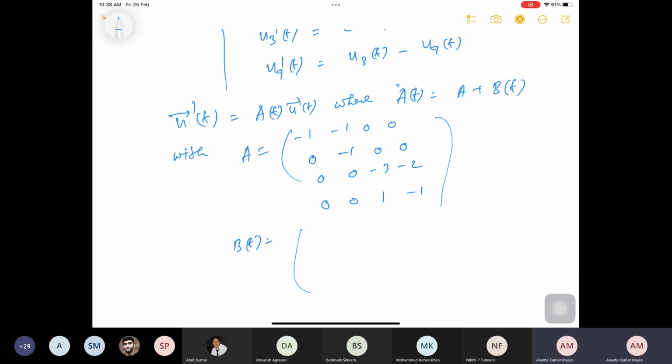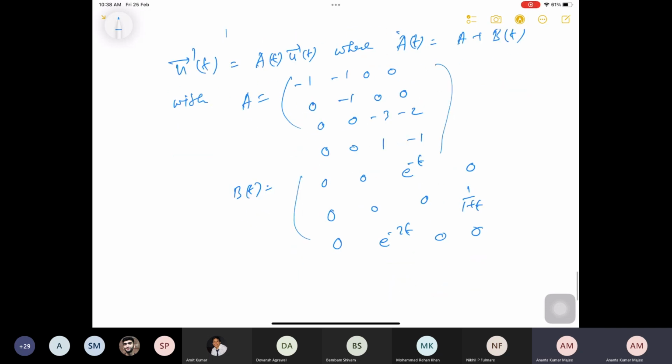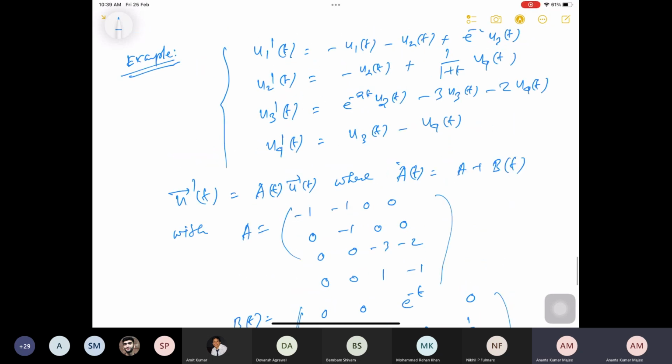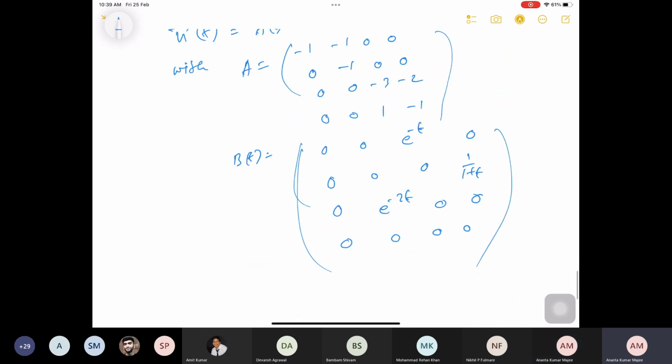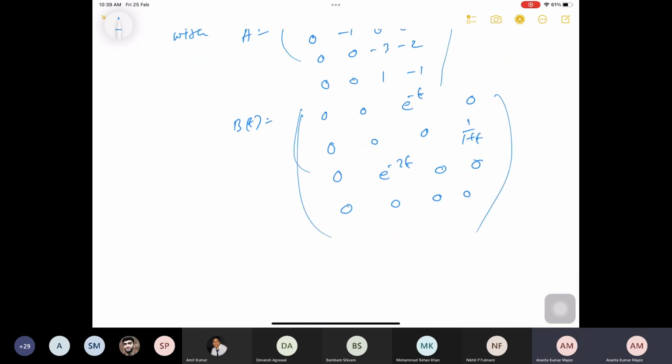So B(t) should be 0, 0, e to the power minus t, 0, then 0, 0, 0, 1 by (1 plus t), then e to the power minus 2t, 0, 0, 0, and then 0, 0, 0, 0, because for the fourth equation you don't have any coefficient that is a function of t. Okay, so now what do I need to find out? I need to find out the eigenvalues of A, is it not?